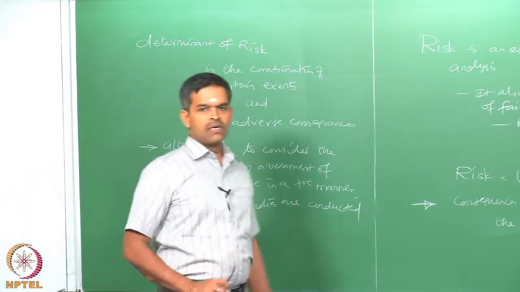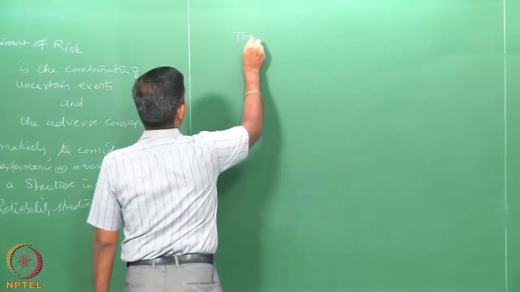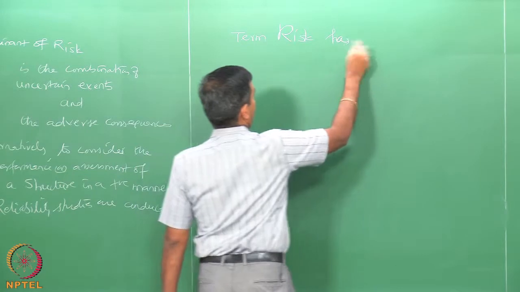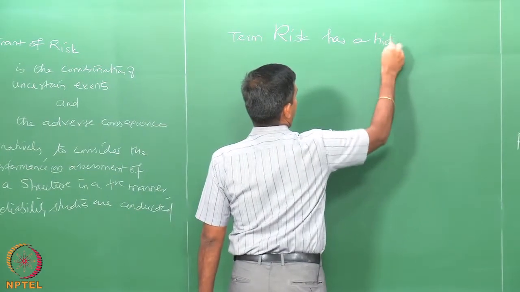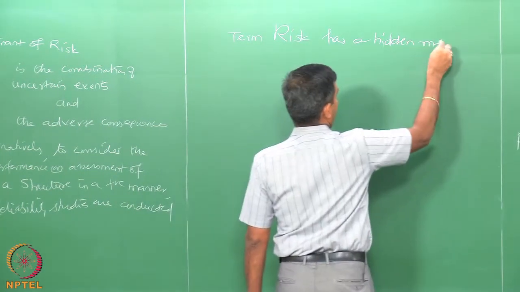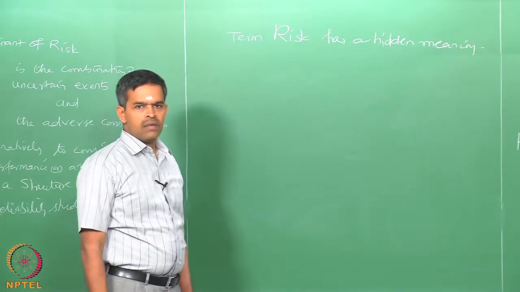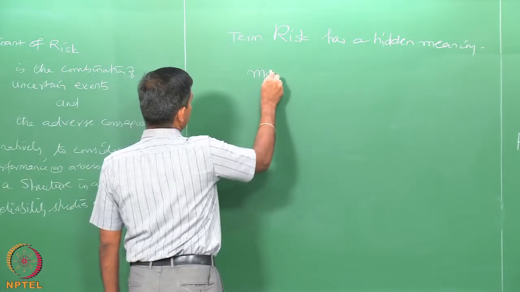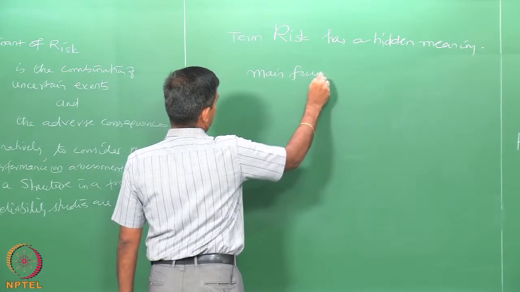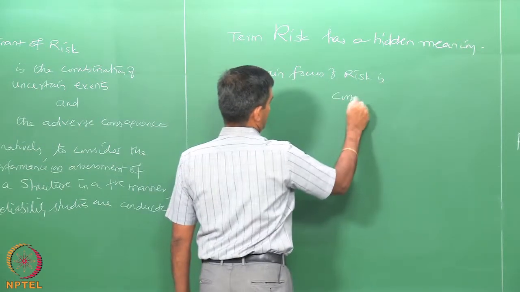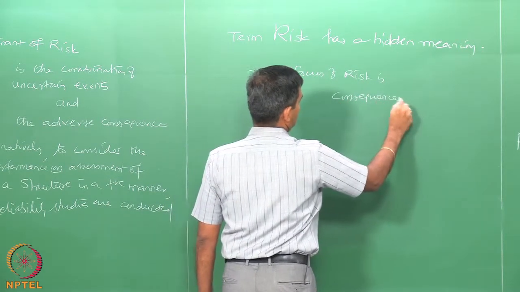Now, the term risk has a hidden meaning. The main focus of risk is consequences of failure.